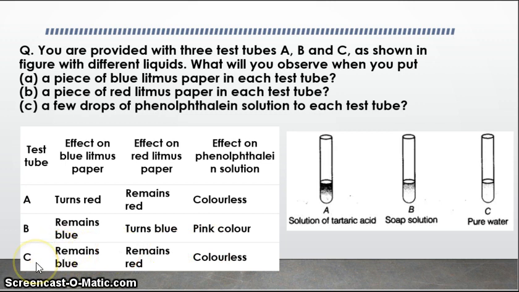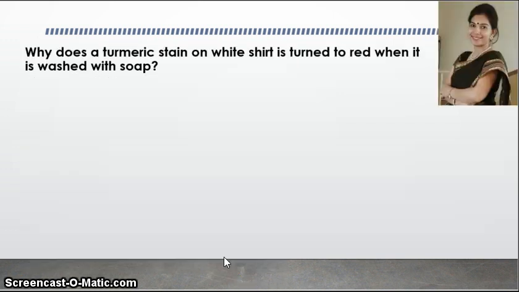Now what will happen in case of the test tube C, which contains pure water? Blue litmus paper will remain blue, red litmus paper will remain red, and phenolphthalein solution will be colorless. Now let's move to the next question.